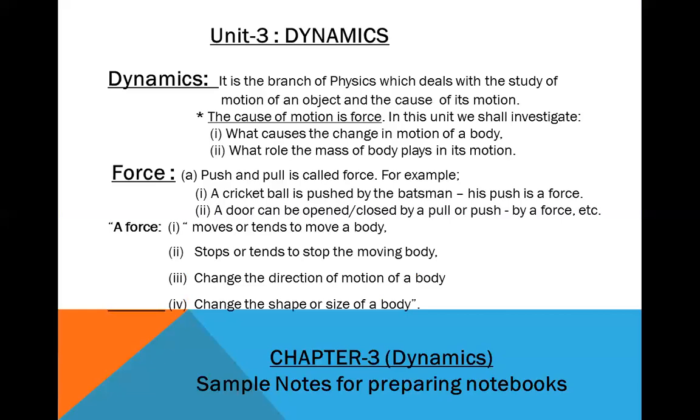First definition: push and pull is called force. For example, a cricket ball is pushed by the batsman. His push is a force. Number 2, a door can be opened or closed by a pull or push, or by a force, etc.